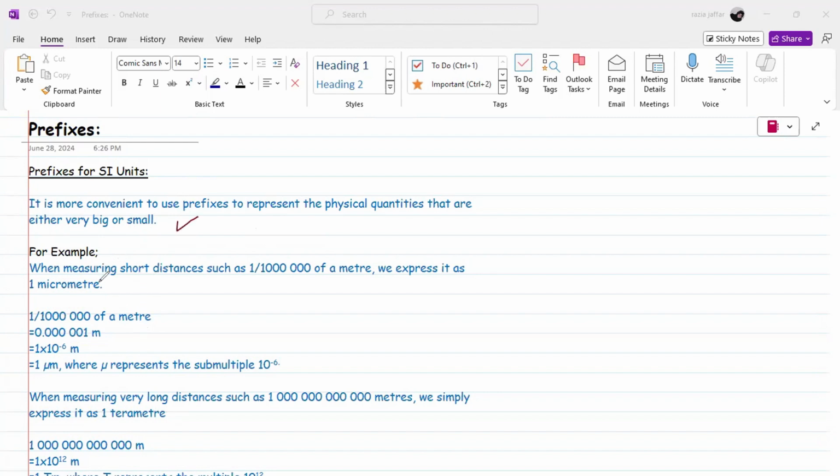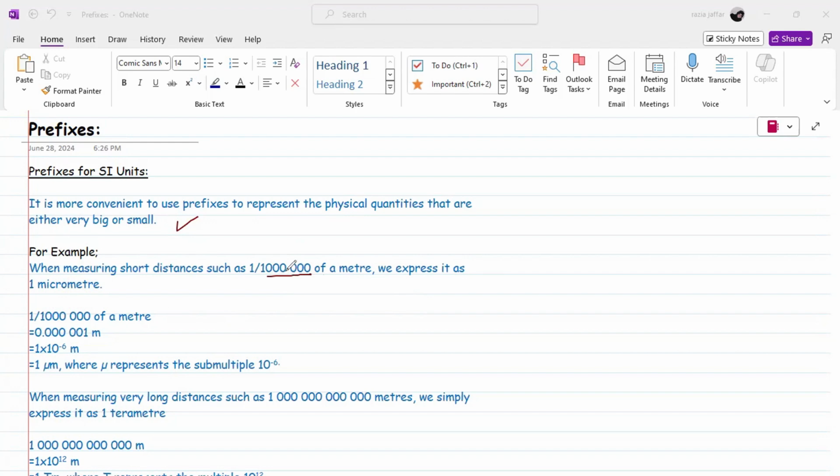Now, the example is given here. When measuring short distances, such as 1 upon 1 billion of a meter, this number is 1 billion, that is 1,000 times 1,000. So 1 billionth of a meter can be represented in the form of a prefix as 1 micrometer. This is a very short distance, and to represent that short distance in a convenient way we use a prefix.